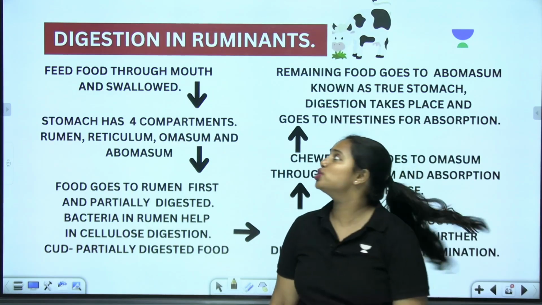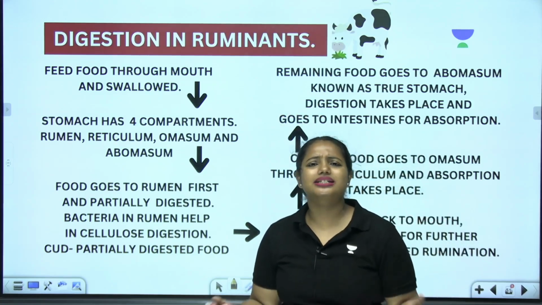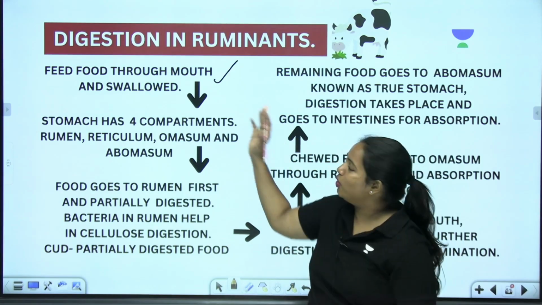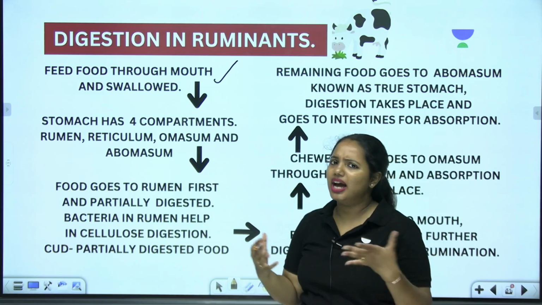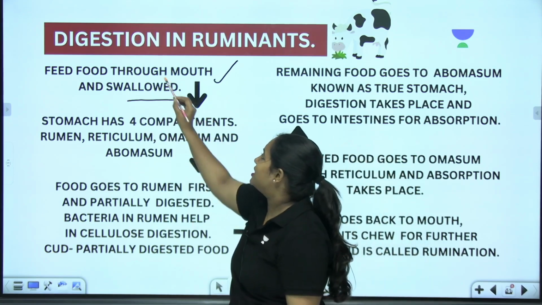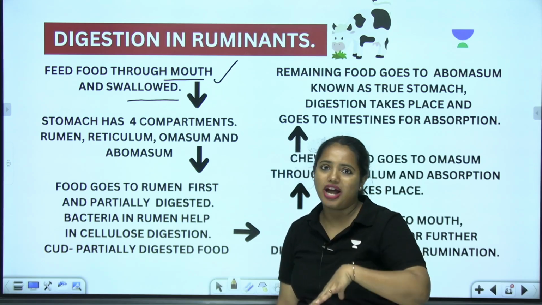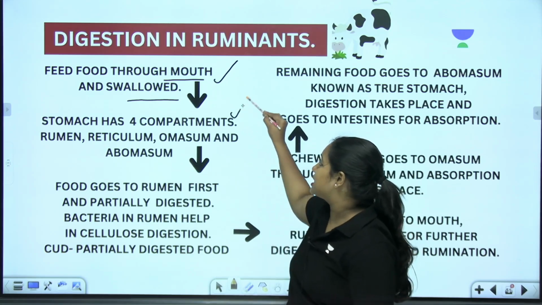And now we are moving towards the digestion in ruminants. So what are these ruminants? Grass-eating animals. Very simple. So there are various steps associated with it. Now look at it. They actually eat food through their mouth and swallow. Write it down. Very, very important. They eat the food through the mouth, then they swallow it. Then it reaches the esophagus and reaches the stomach.